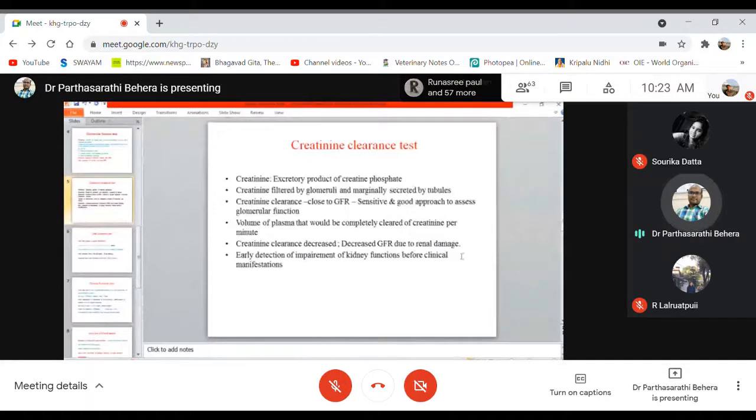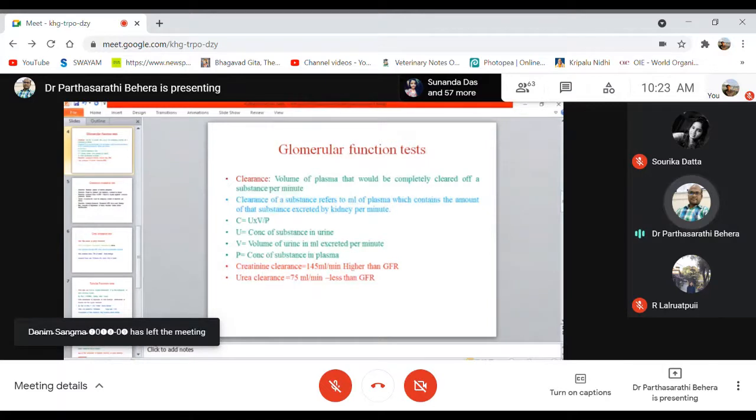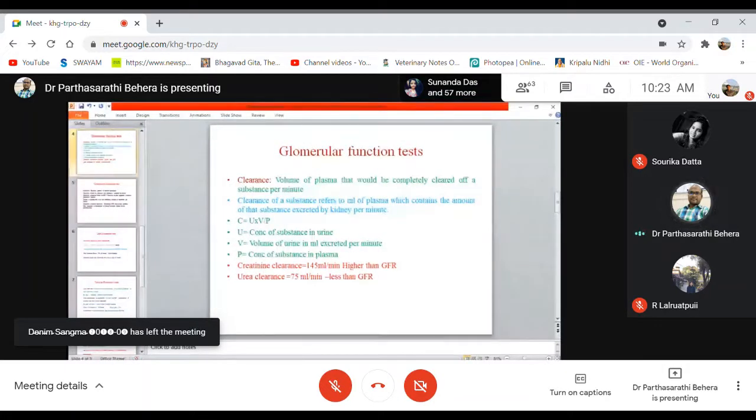This is the formula: concentration of creatinine in the urine multiplied by the volume of urine, divided by the concentration of substance in plasma. In this way you can find out the creatinine clearance level.